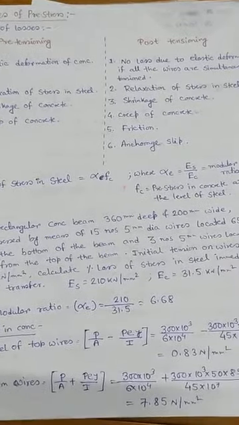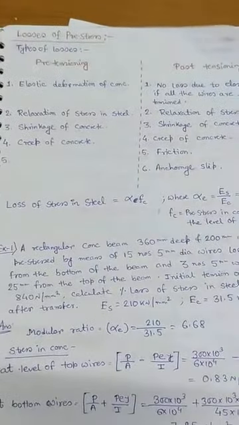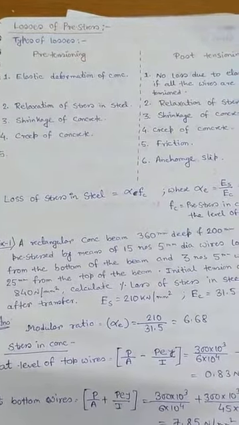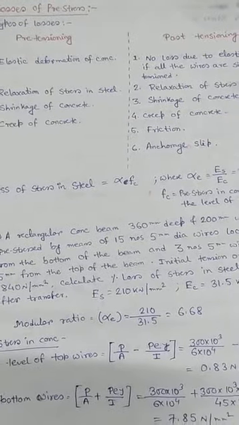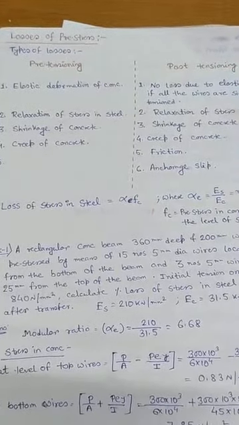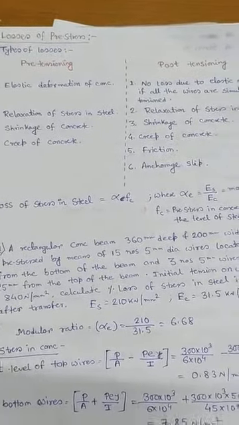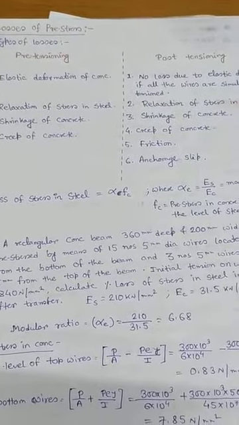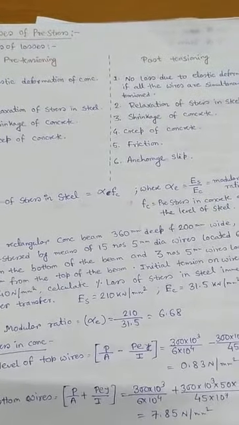Okay, so if you elaborate the immediate loss, what is immediate loss? You can say immediate loss includes 3 points. Number 1 is elastic shortening of concrete. Number 2 is slip at anchorage, that is immediately after pre-stressing, and number 3 is friction between tendon and tendon duct, and also the wobble effect. What is the wobble effect? I will discuss later, right? And time dependent losses include creep, shrinkage, relaxation of pre-stressing steel, etc.